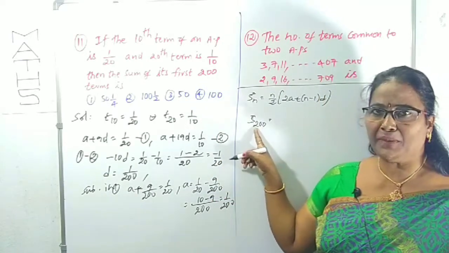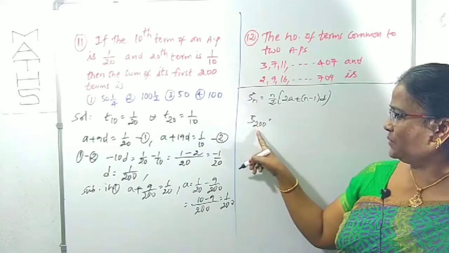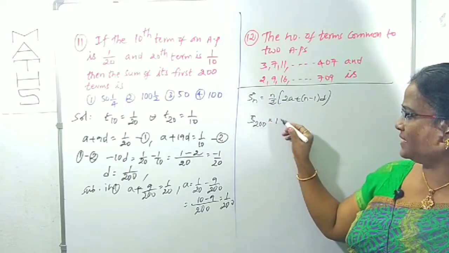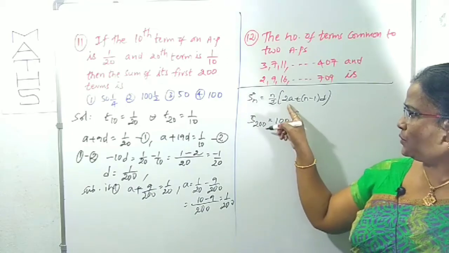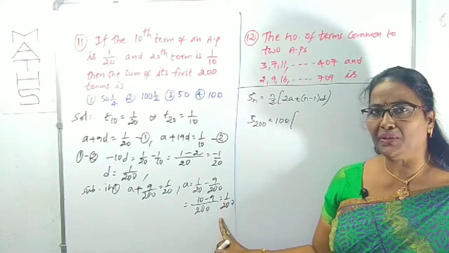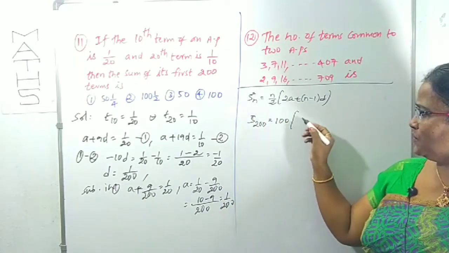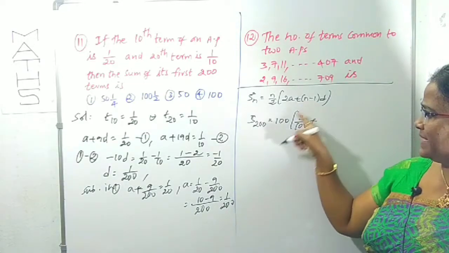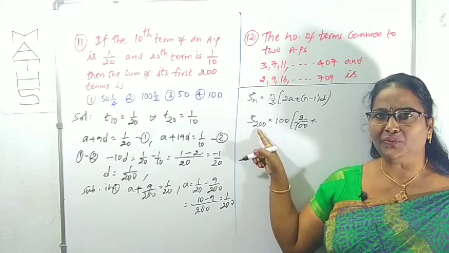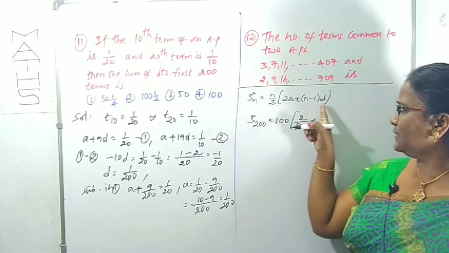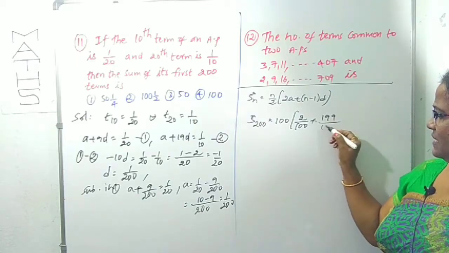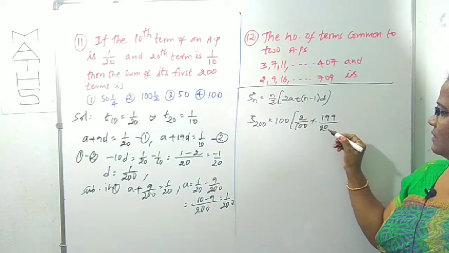Replacing n with 200, S200 is equal to 200 by 2, which is 100, into 2A. A is 1 by 200, so 2 by 200 will come. Plus 200 minus 1, 199, into D, 1 by 200. That means 199 by 200.